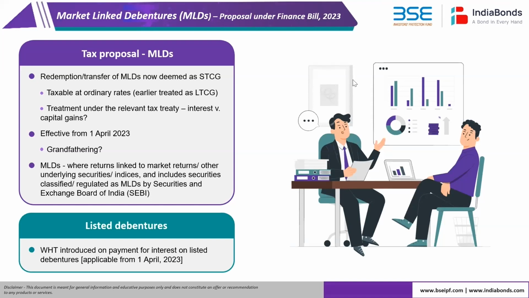If Nifty is at a particular level today, and at the time of redemption it has fallen 25%, there will be no redemption premium, but otherwise there will be a redemption premium payable. Similarly, there could be a linkage to the Sensex, where if the value of the Sensex at the time of redemption falls to 25% of the current valuation, then again no redemption premium will be payable.